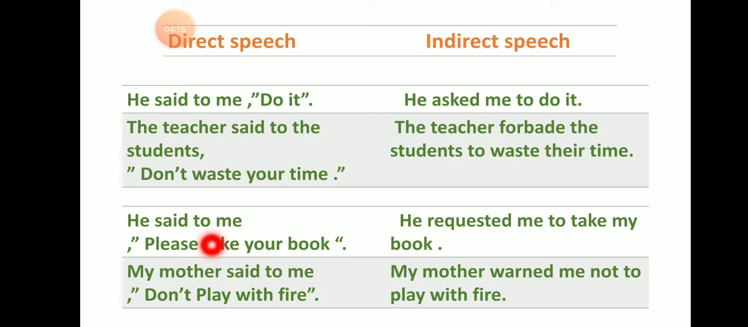He said to me, this is a request form, please take your book. So said to is changed into requested. He requested me to take my book. Here your book is changed to my book, possessive form. So you have to change your pronoun depending on the speaker and the listener.